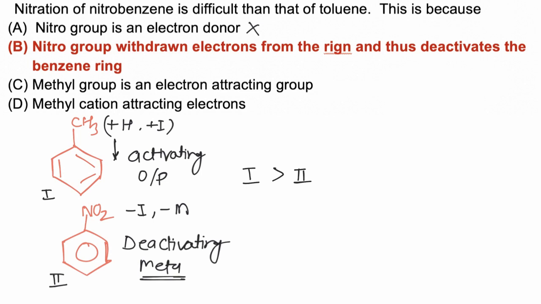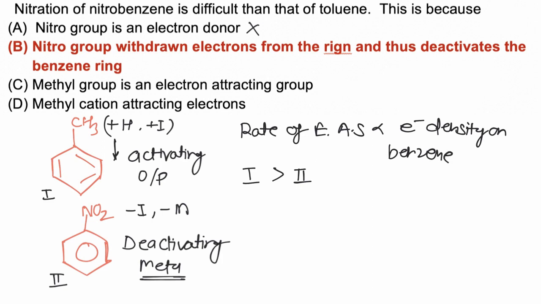The rate of electrophilic aromatic substitution depends on electron density on the benzene ring, and hence the correct answer is B.